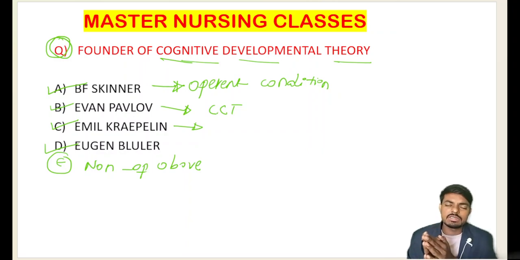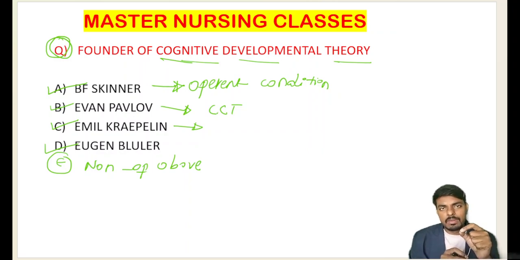But when dementia-like signs and symptoms started to appear in young persons, Emil Kraepelin called that early-onset dementia, dementia praecox.